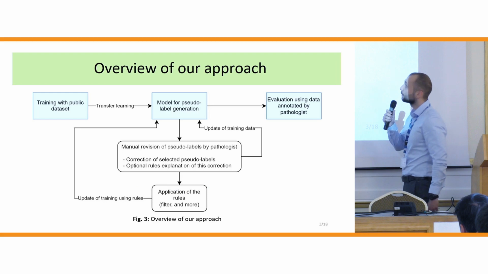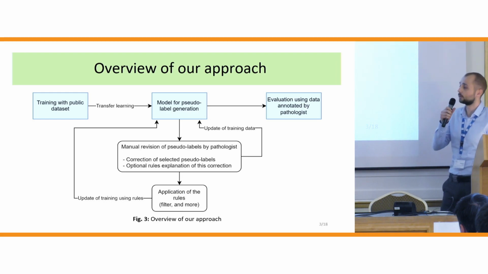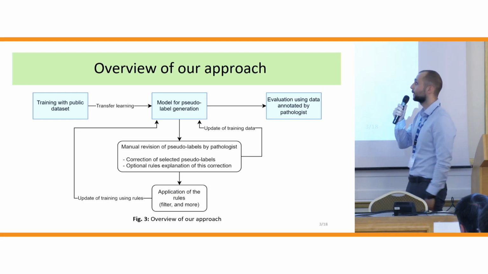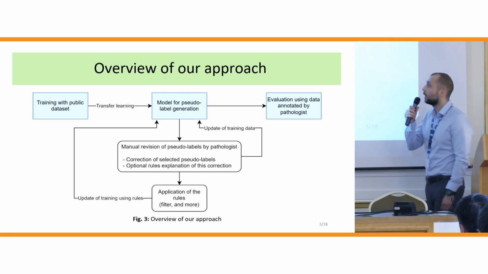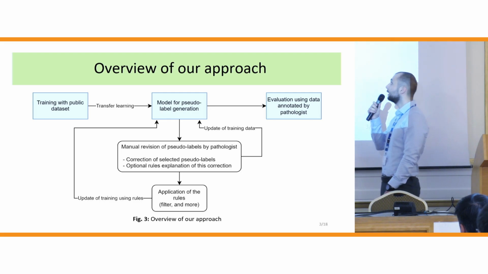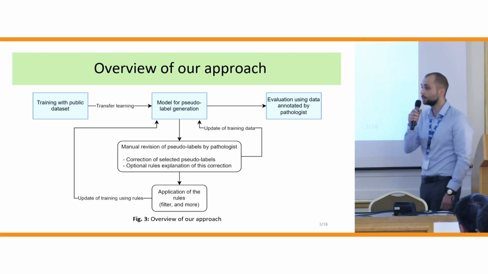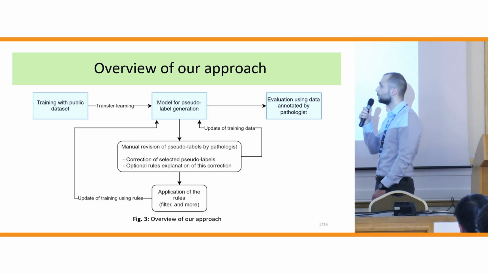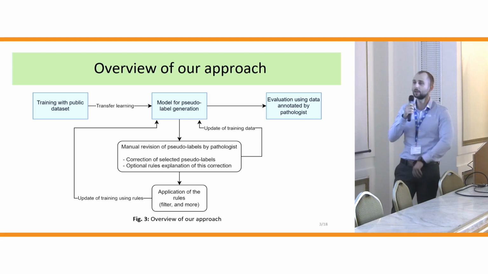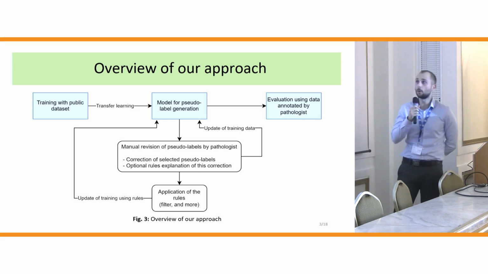Overview of our approach: it started when we trained our model with a public dataset. This public dataset is the CoNIC dataset. We used it for transfer learning. After that, we use this model for creating pseudo-labels. These pseudo-labels then undergo manual revision by pathologists.